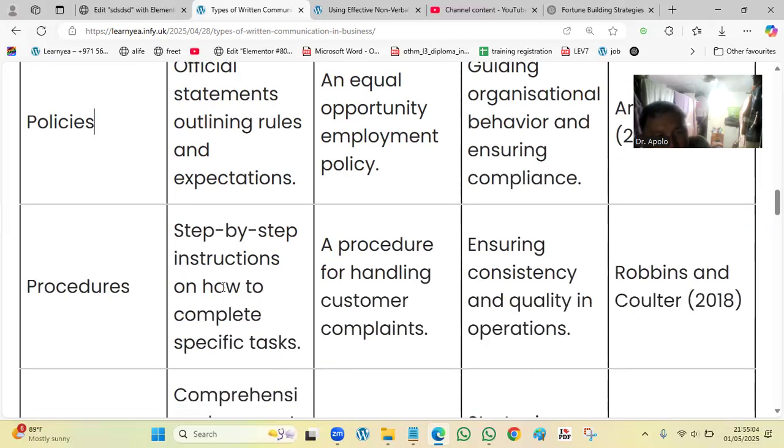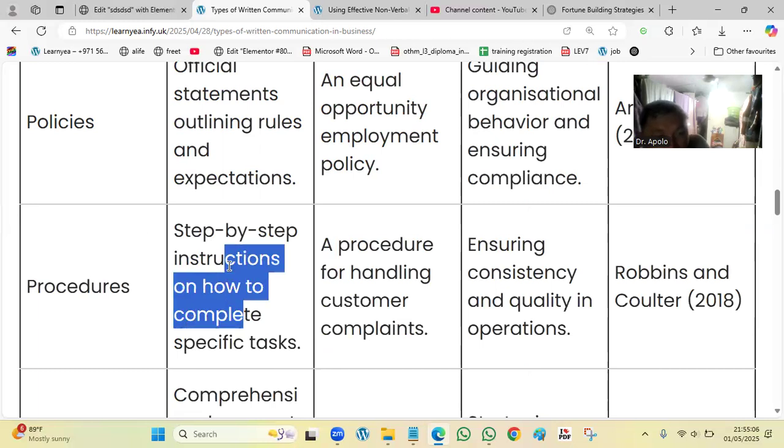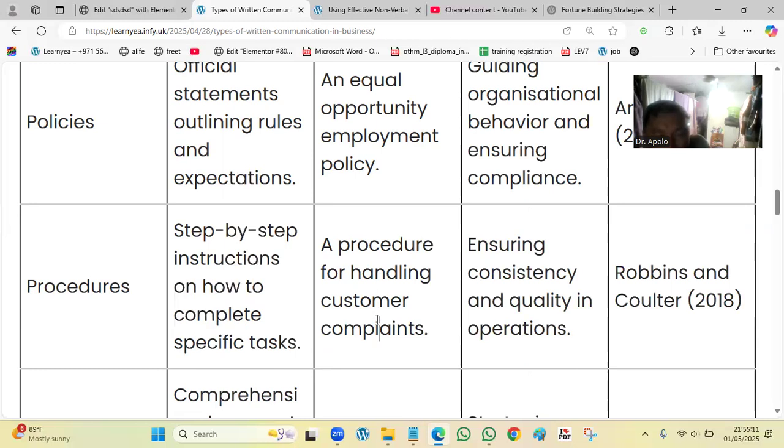Procedures: step-by-step instructions on how to complete tasks, usually at work. Example: a procedure for handling customer complaints, usually in HR. Application: ensuring consistency and quality in operations.